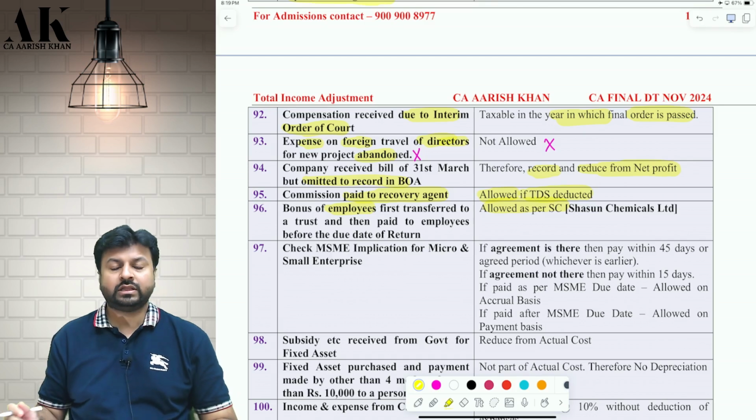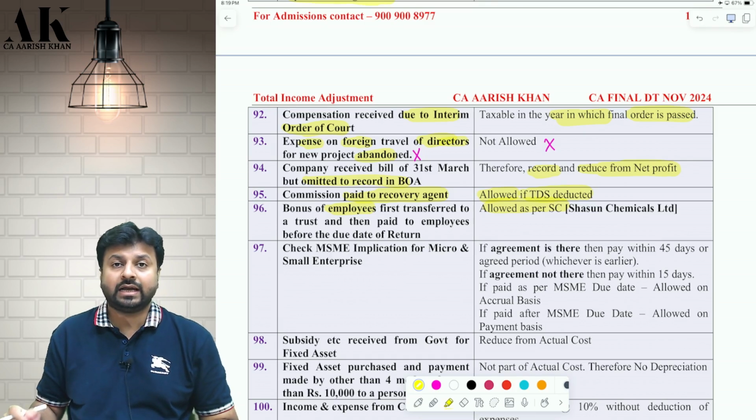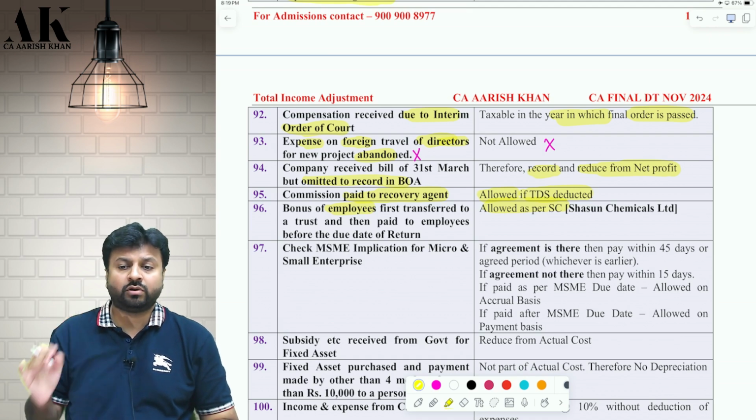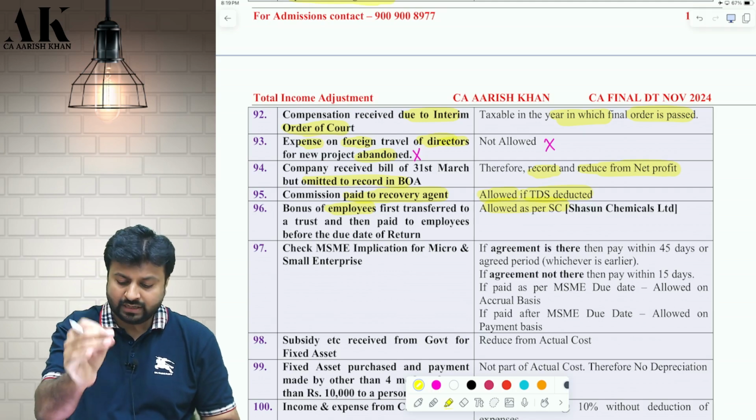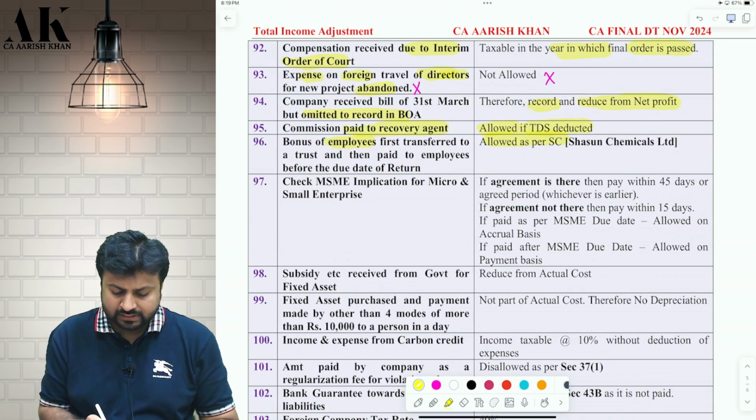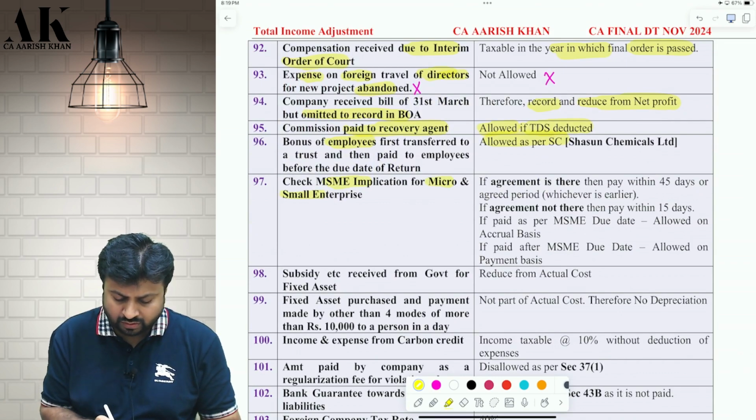So the Supreme Court in the case of Sashun Chemicals Limited has held that because the payment is ultimately made to the employees before the due date of filing of return, therefore it shall be allowed as deduction. So it is allowed as a deduction, don't worry about it. Next one, check MSME implication for micro and small enterprise.